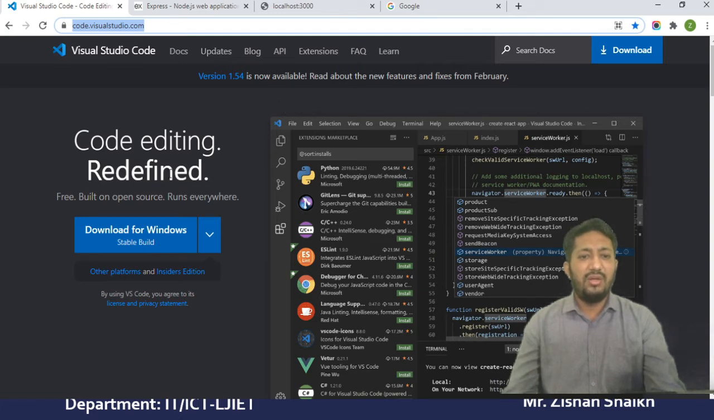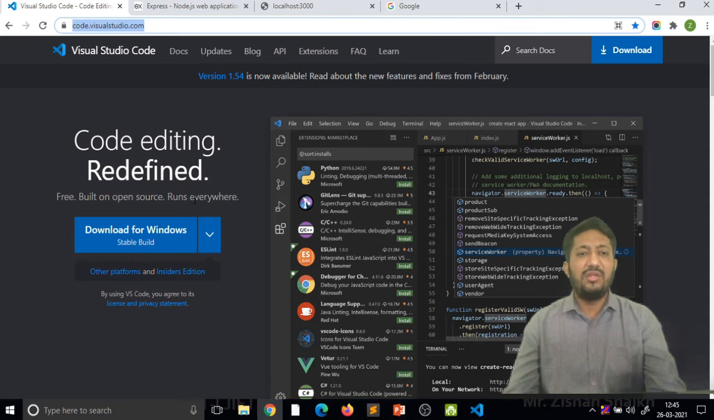Here you can see the software is available. The download for Windows is available, and if you are using a different operating system, the source is available for that too. I already installed it. If you want to install it, click here, then your installer file will be downloaded, and you just have to click next.